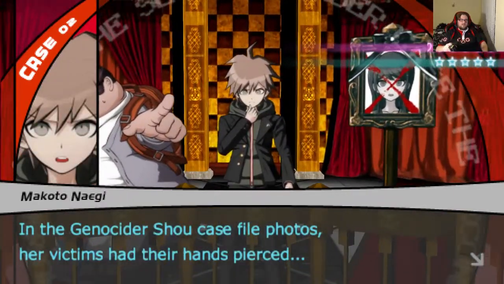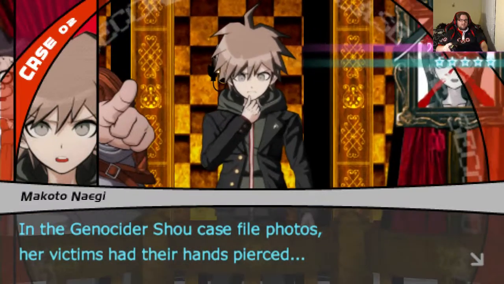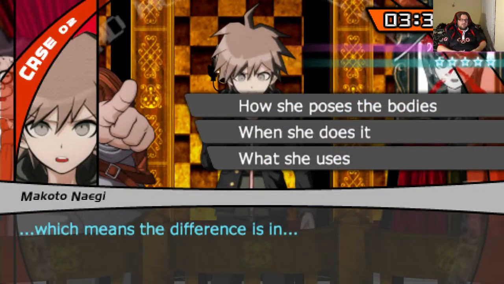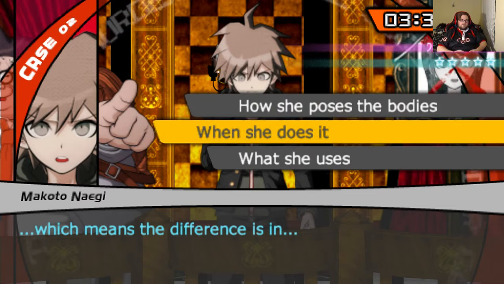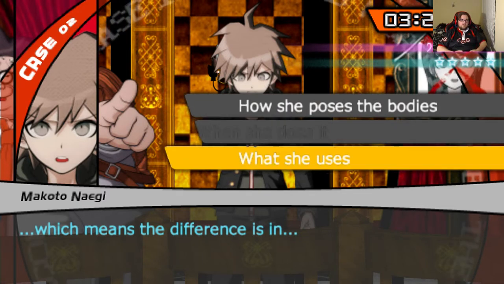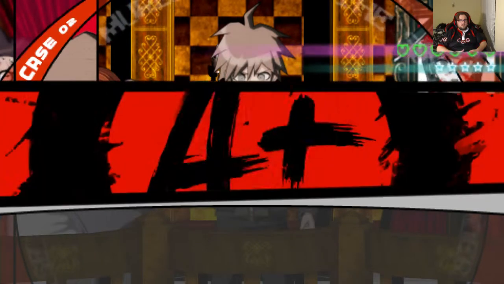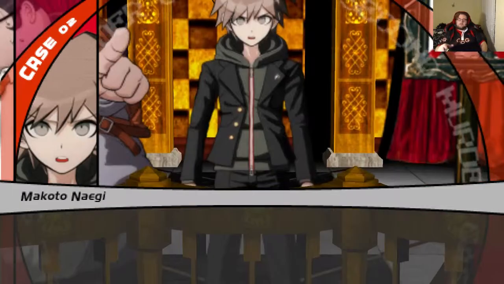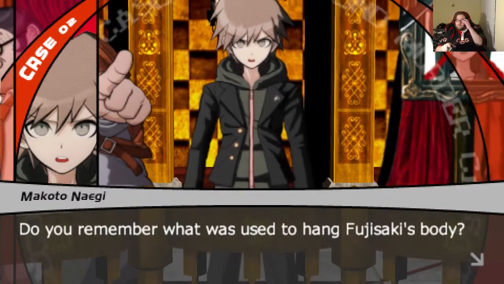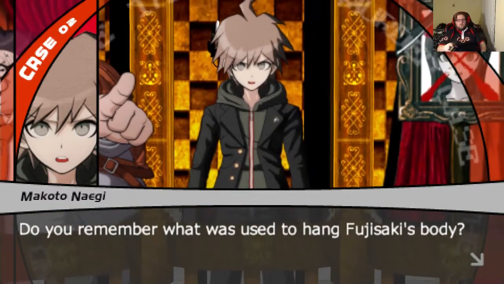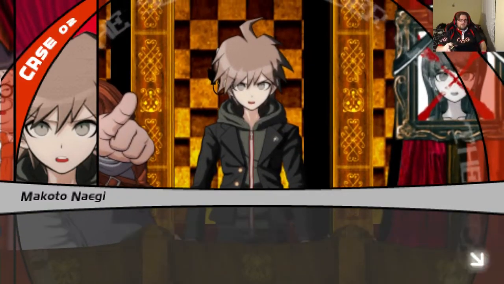In the Genocider Shuei file photos, her victims had their hands pierced, which means the difference is what she uses. Do you remember what was used to hang Fujisaki's body?